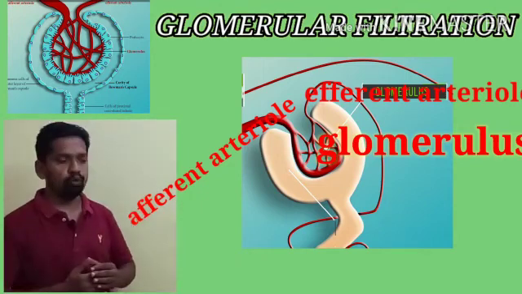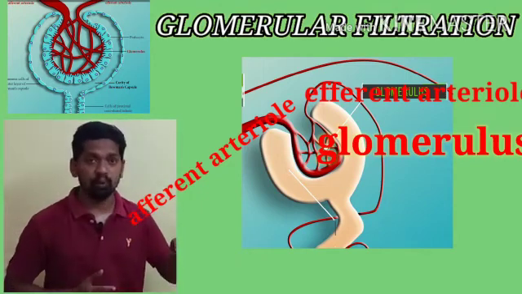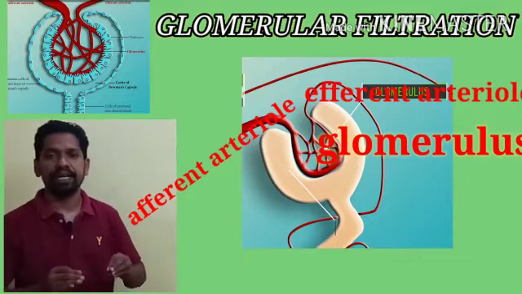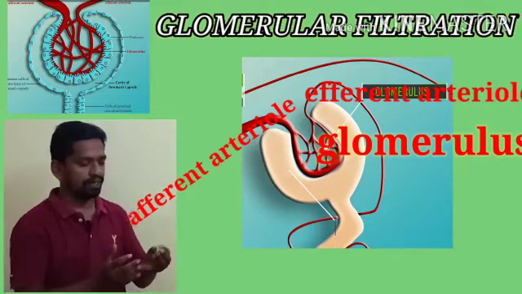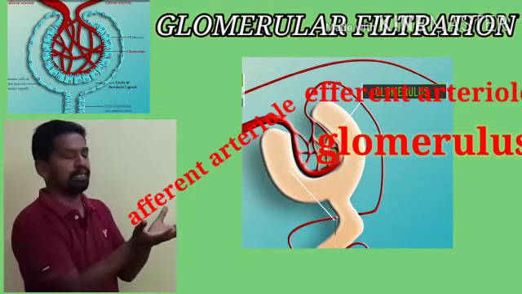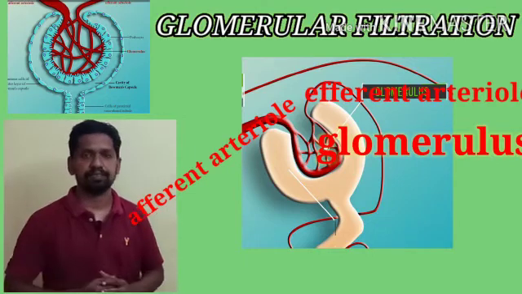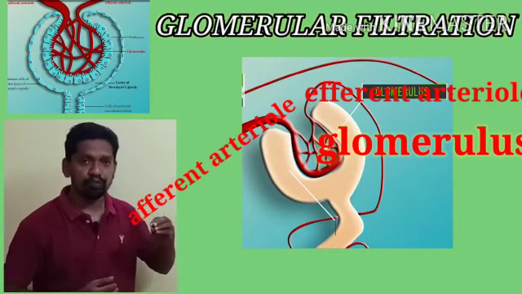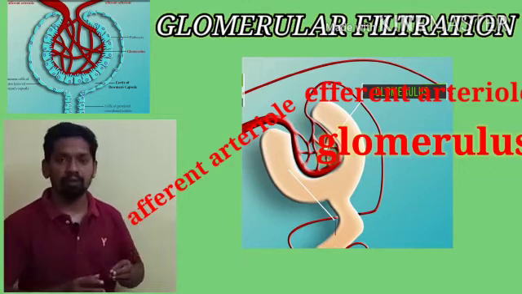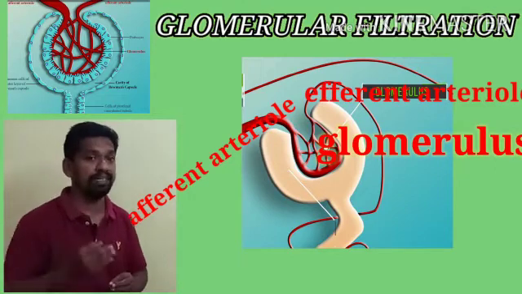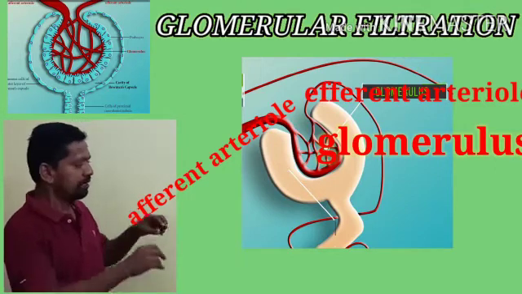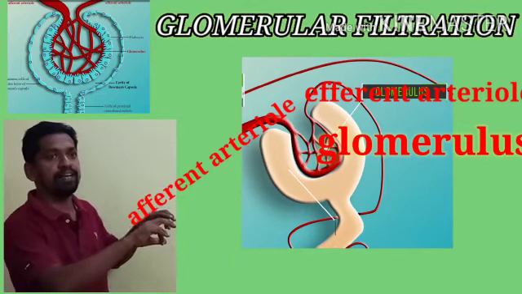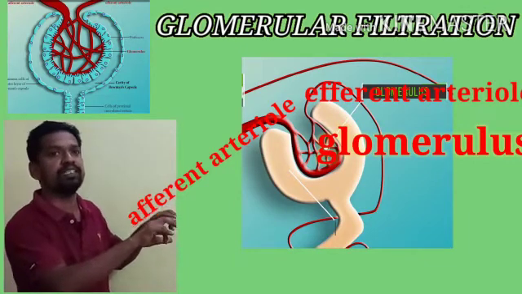While the blood is moving along the glomerulus loaded with oxygen as well as nitrogenous wastages, filtration takes place in the glomerulus. This filtration requires some force, some energy, which is provided by the variation in the diameters of afferent and efferent arterioles.